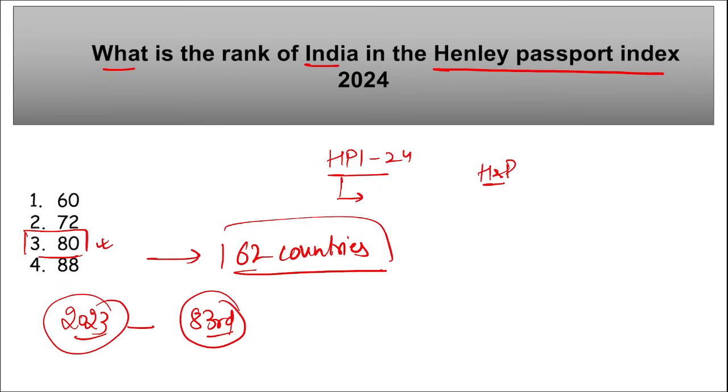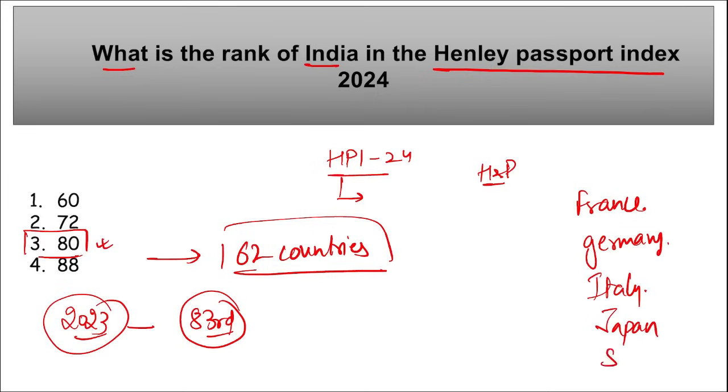On top position, the top 6 spots were grabbed by which countries? France, Germany, Italy, Japan, Singapore, and Spain, right? These countries have visa free access to a total of 194 countries, right?